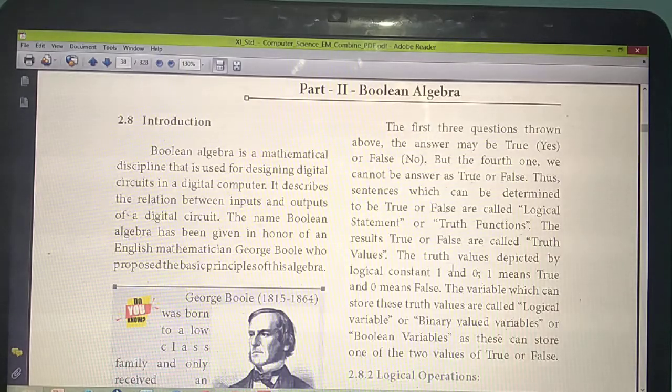Understand? So the sentence which will give the answer as true or false, we are calling as which one? Truth functions or logical statement. So the truth function means the sentence. For which sentence you are making the answer true or false, that sentence we are calling as which one? Truth functions or logical statement. Those statements are sentences; the values are the results.